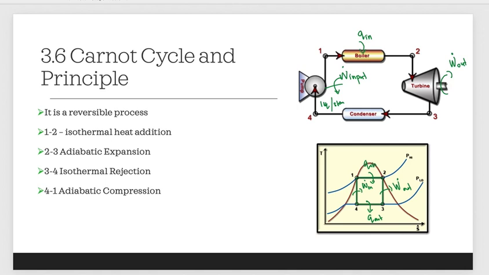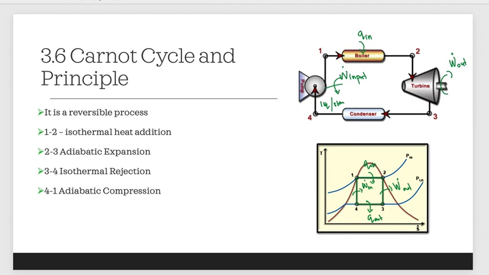Carnot cycle has a drawback. Because in the adiabatic processes, which occur at 4 to 1 and 2 to 3, at the compressor and turbine, the process must be carried out fast because there is no time available for heat transfer.